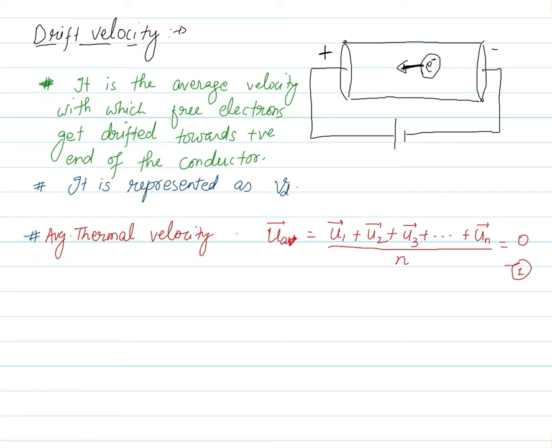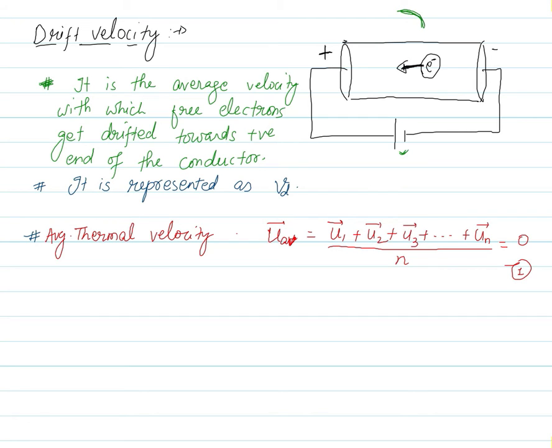Now what happens when you connect this conductor with a battery? As we had already discussed, some force starts acting on these free electrons, which causes drifting, and drifting is like curve motion.